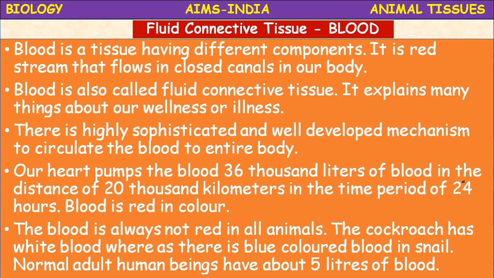The normal adult human being has about 5 liters of blood. A chief component of the blood is water in the form of plasma. 70 to 80% of the blood is composed of water, that is in the plasma. So though the blood is red in color, all the animals are not our relatives. Some animals possess white blood, for example the cockroach. Some animals like snails possess blue blood.